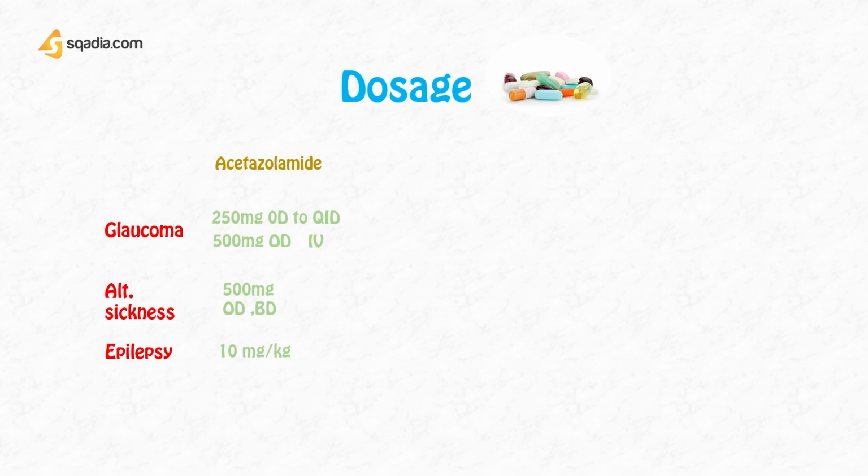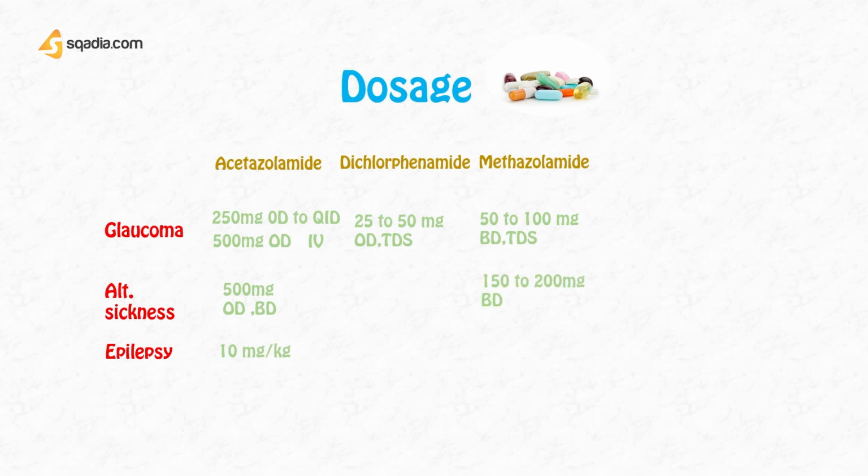Next comes dichlorphenamide, and this is again used for glaucoma management, and its dose will range from 25 to 50 mg once daily to 3 times a day. Next comes methazolamide, and its dose ranges from 50 to 100 mg BD or TDS. And if we are going to use it for mountain sickness prophylaxis, then it will be given from 150 to 200 mg twice or thrice daily, depending upon the condition of the patient.